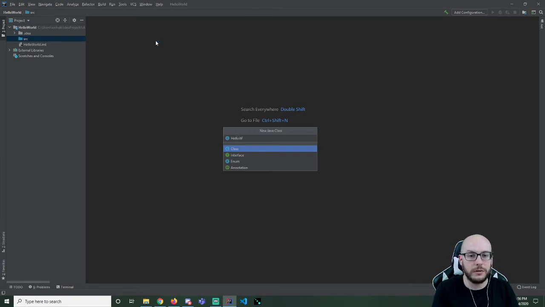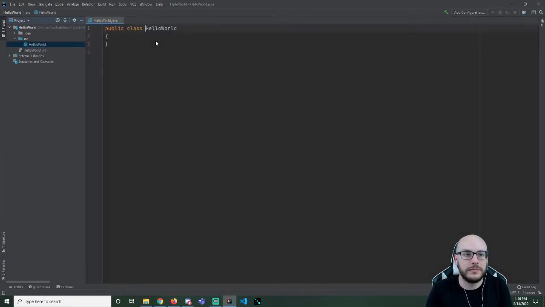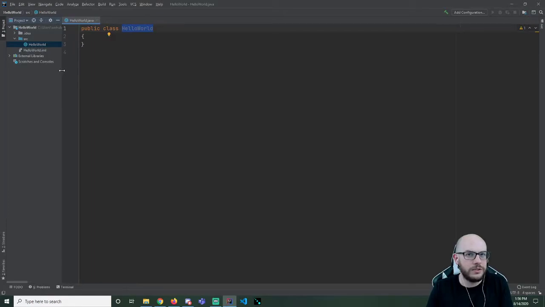I'm going to call this one Hello World. In this case, the name of my class matches my project. That doesn't necessarily have to be the case. As I just said a few moments ago, we can actually have multiple source files within the same project. So you should be able to make that connection that these don't necessarily have to line up. But let's take a look at what we have here. Right, this auto-generated some stuff.